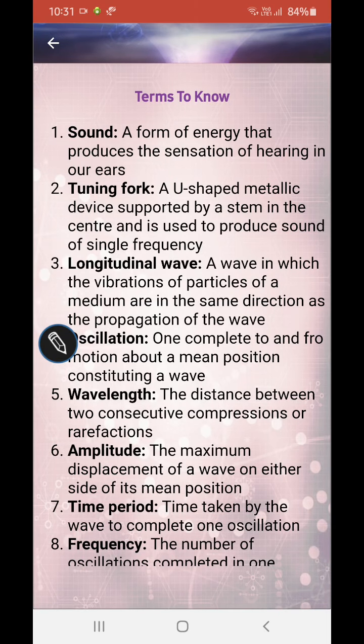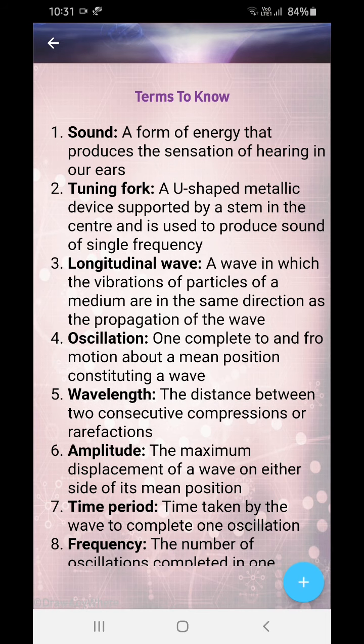Okay, so now terms to know. Sound, okay? A form of energy that produces the sensation of hearing in our ears. So obviously sound energy is a form of energy, and it helps us in hearing, producing the sensation of hearing in our ears.